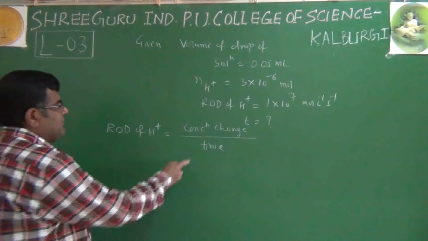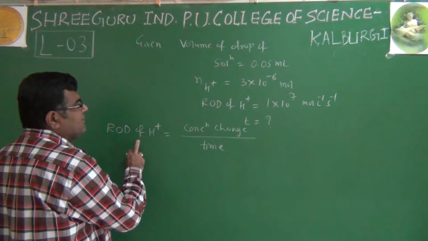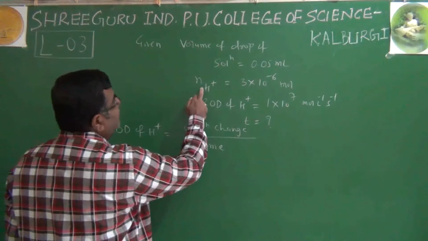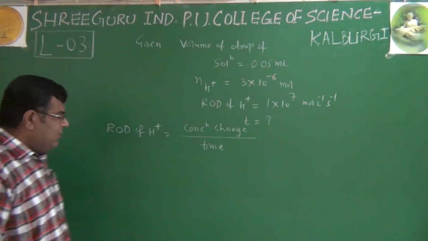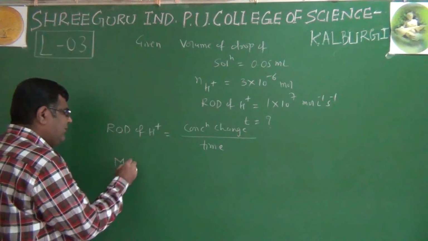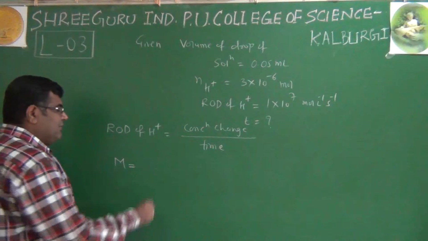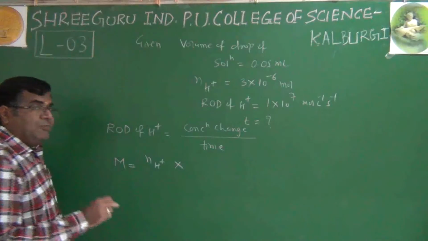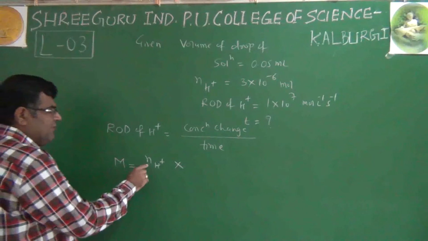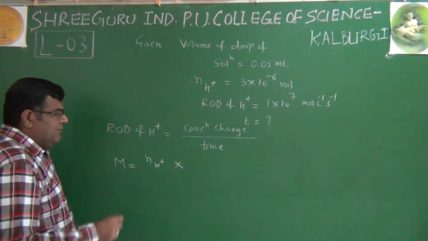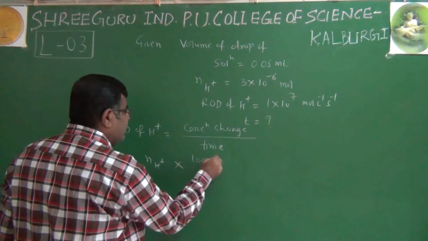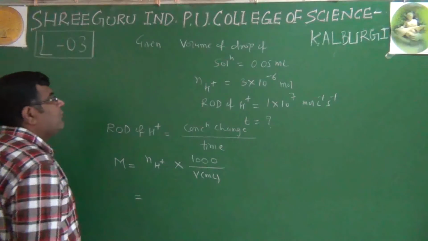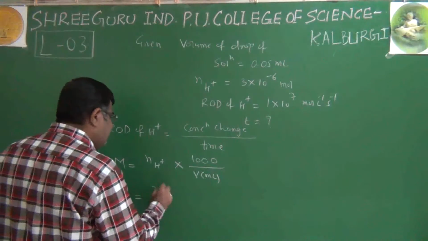Now this is in mole per liter per second, and this should be in mole per liter. They have given moles, we can convert that to mole per liter. Mole per liter is nothing but molarity. It is nothing but this number of H plus ions. This I am writing for number of moles: mass of substance divided by molar mass of substance is nothing but number of moles. Then 1000 by volume in milliliter. This is 3 into 10 raised to minus 6.